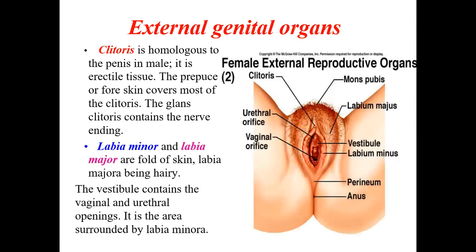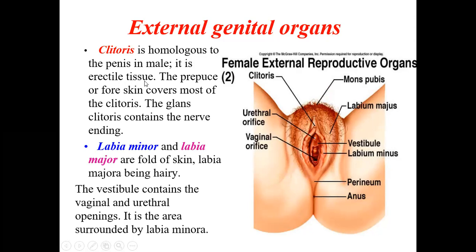Now coming to the external genital organs, that is the clitoris. Clitoris is homologous to the penis in male. Just like males have penis, the females have a short penis called as the clitoris. Just like the penis is very sensitive to touch, especially the glans, similarly the clitoris is sensitive to touch. Okay, this is called as the clitoris. It is homologous to the penis in males.